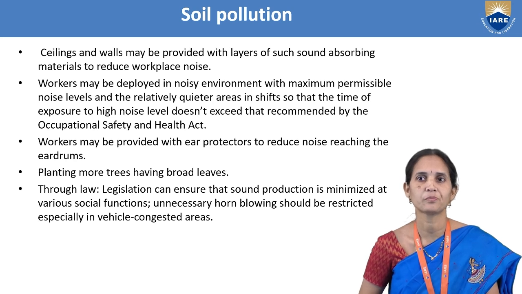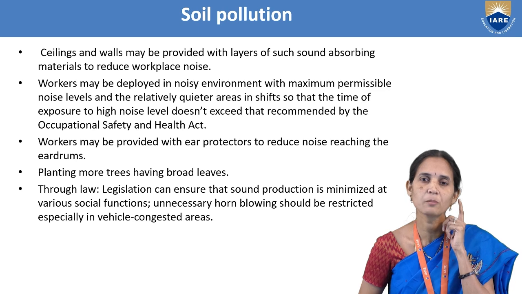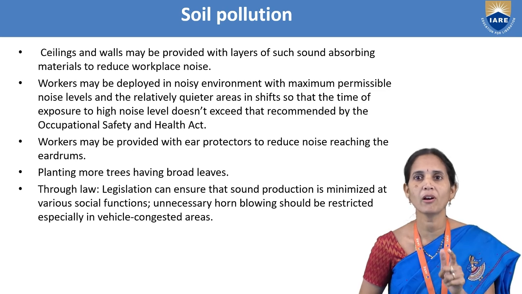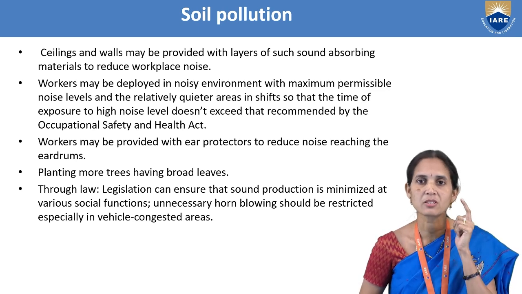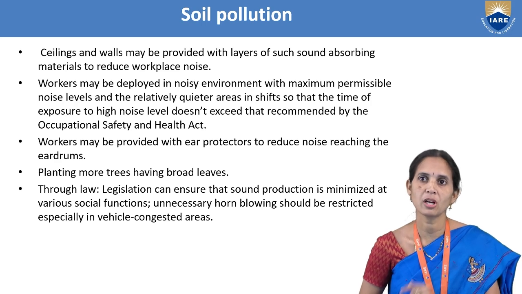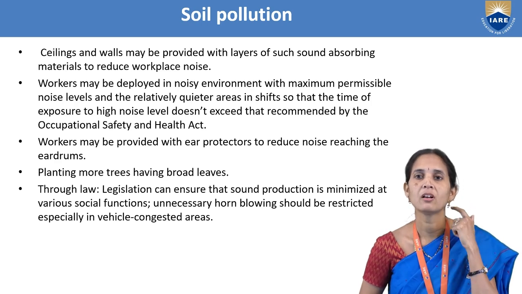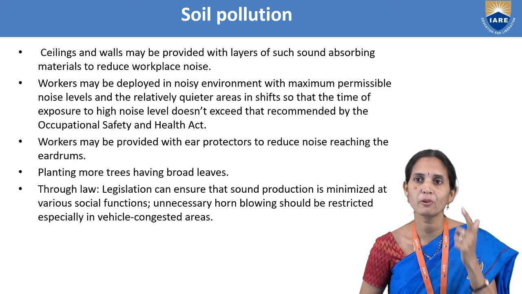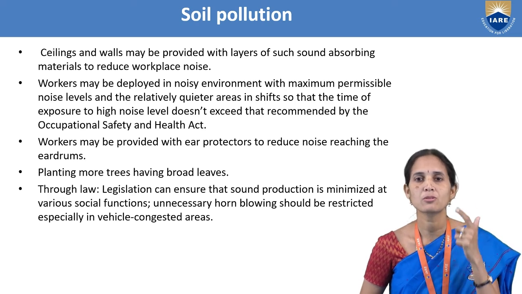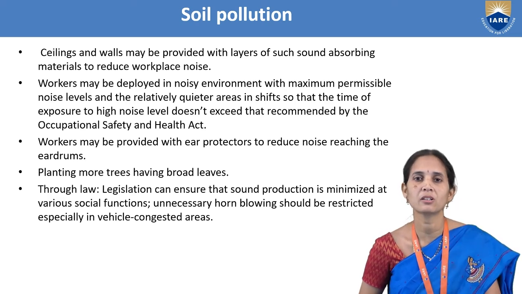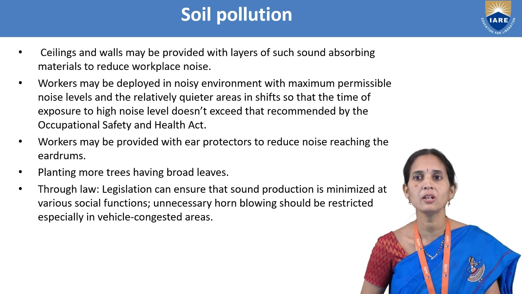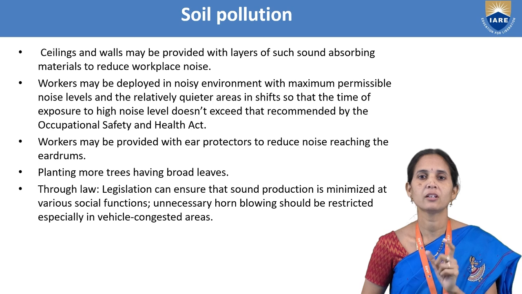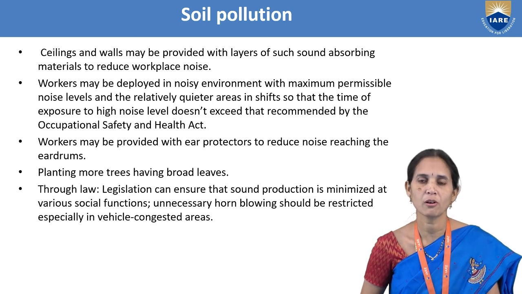Workers may also be provided with ear protectors to reduce noise reaching the eardrums. We have to provide ear protectors to industrial workers so that their eardrums won't be affected. We have to follow all these to control noise pollution.